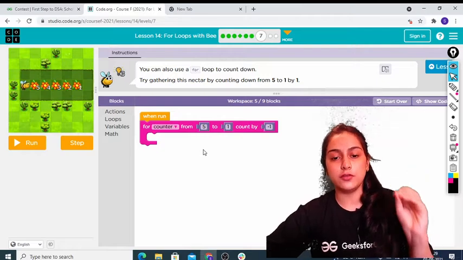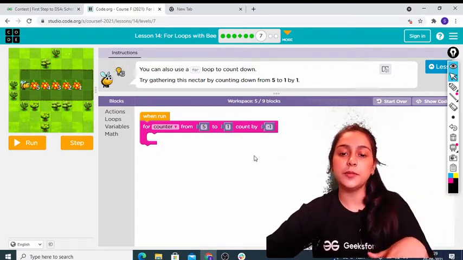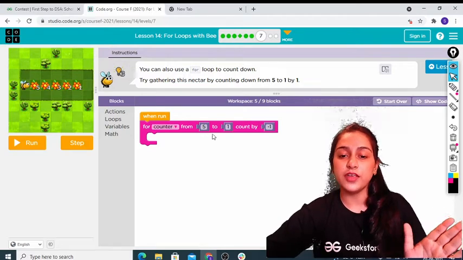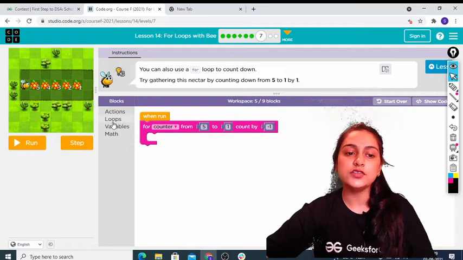Earlier we used to start from 1 and go to 5 and each time we were increasing by 1, इसलिए हमने plus लिखा था. Now we are going from 5 to 1 and each time we are decreasing by 1. Okay. So now let's go inside.